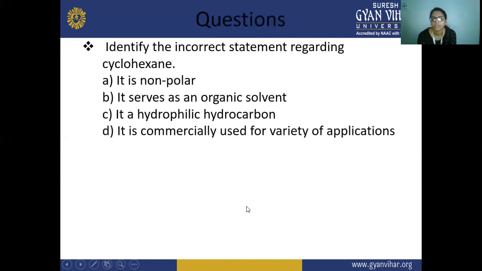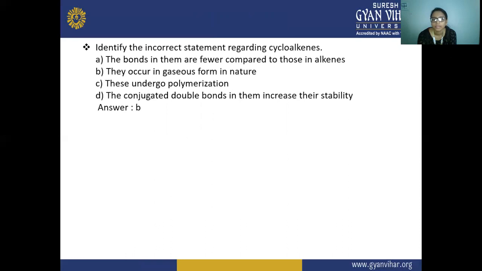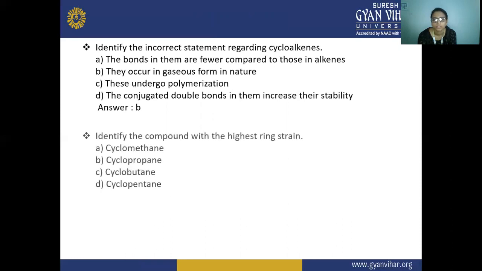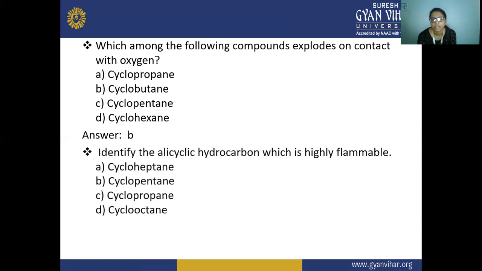Next are the questions. Identify the incorrect statement regarding cycloalkane: they are hydrophilic hydrocarbons; cycloalkanes exhibit aromatic character; they occur in gaseous form in nature. Identify the compound with the highest ring strain, that is A, cyclobutane. Which of the following compounds explodes on contact with oxygen, that is cyclobutane. Identify the alicyclic hydrocarbon which is highly flammable, that is B, cyclopentane.